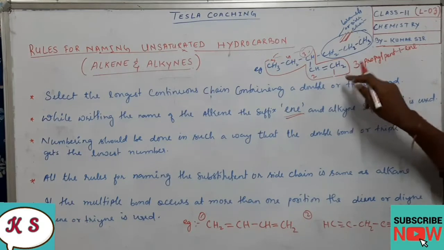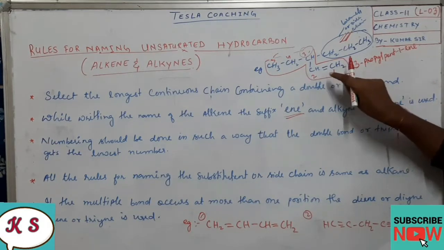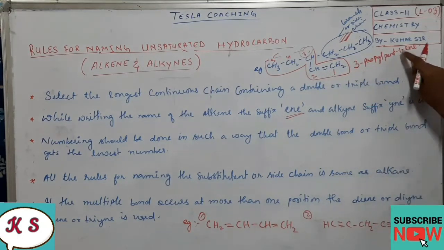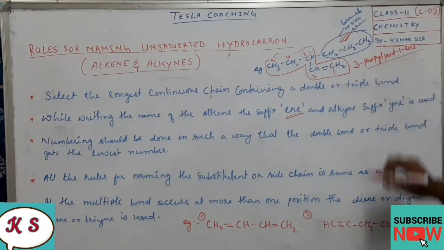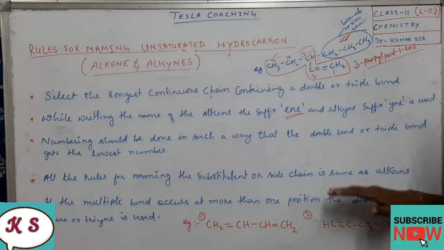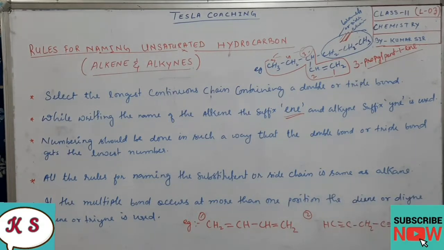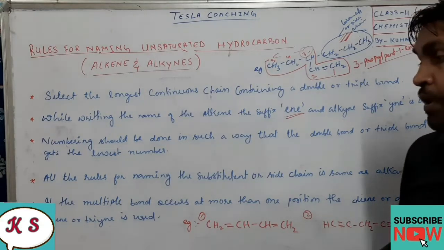So pent, and what is the position of the double bond? The double bond is attached to carbon number 1, so 1-ene. So the name is 3-propylpent-1-ene. I hope, dear students, you have understood up to rule number 4. Okay, now we are going to discuss rule number 5.